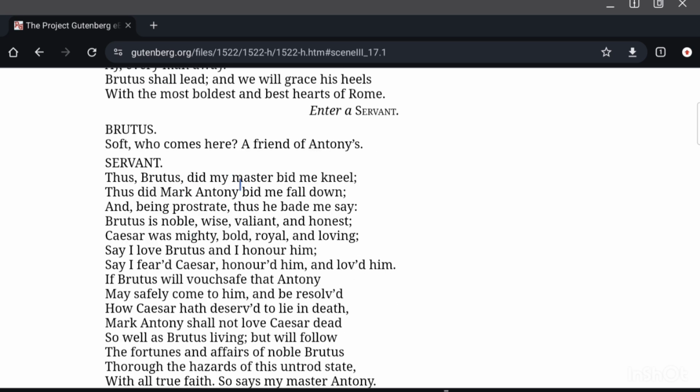Servant: Thus Brutus did my master bid me kneel. Thus did Mark Antony bid me fall down, and being prostrate, thus he bade me say. So this servant is a messenger of Antony, sent on his behalf. He says that Mark Antony has asked him to thus bend before you and speak to you in a humble tone.